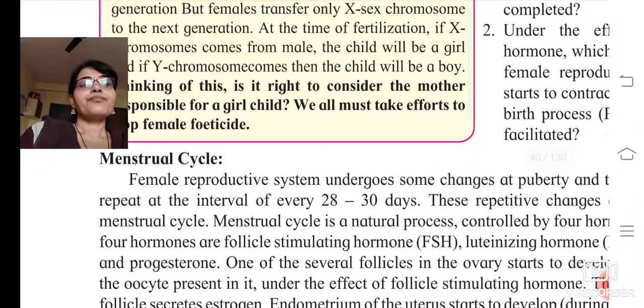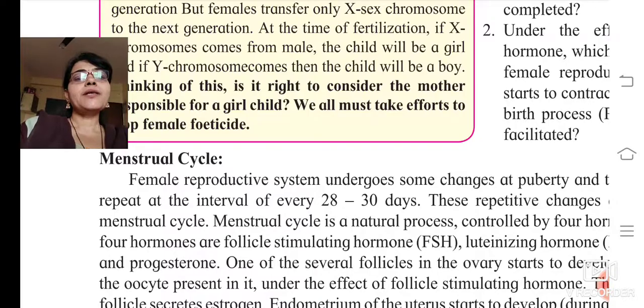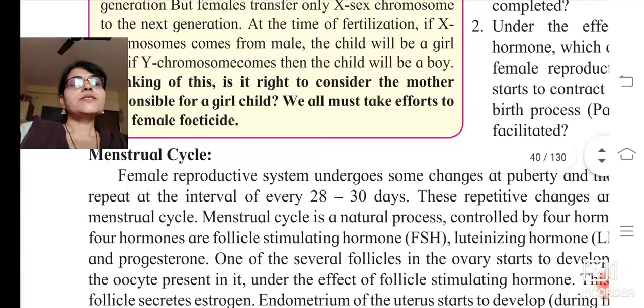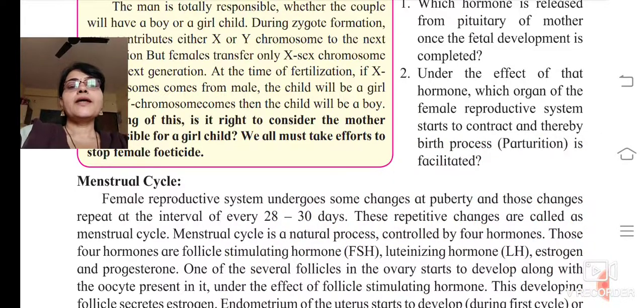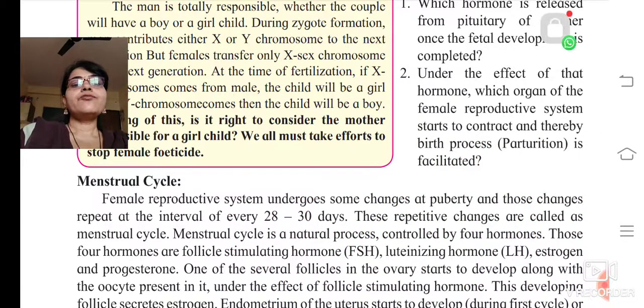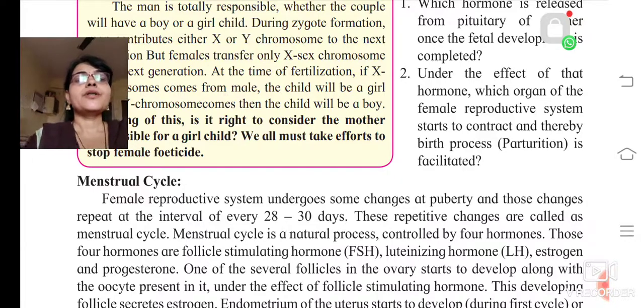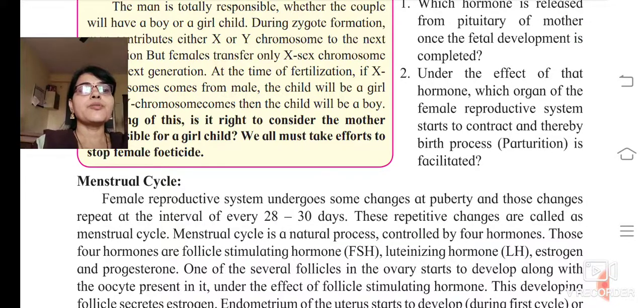menstrual cycle. The female reproductive system undergoes some changes at puberty, and those changes repeat at an interval of every 28 to 30 days. You have studied what changes take place.